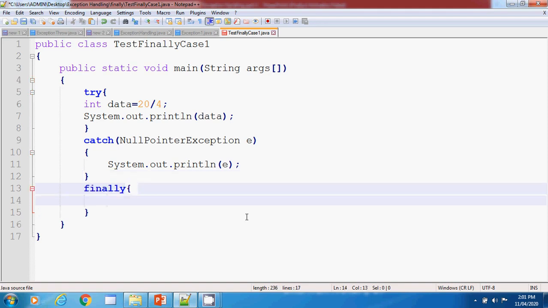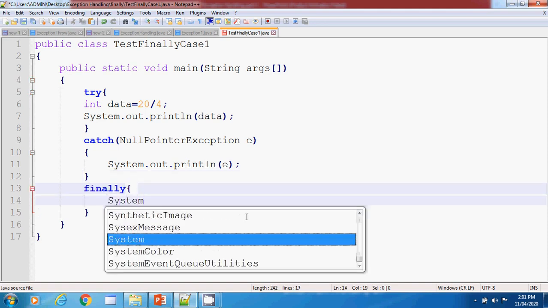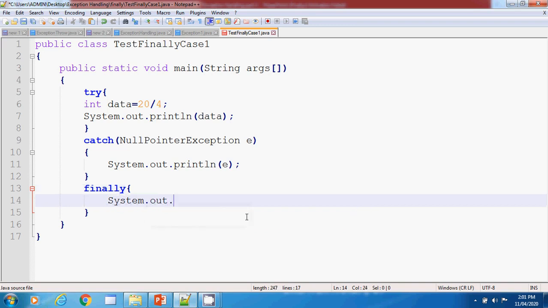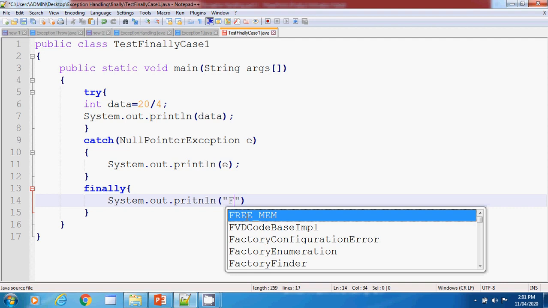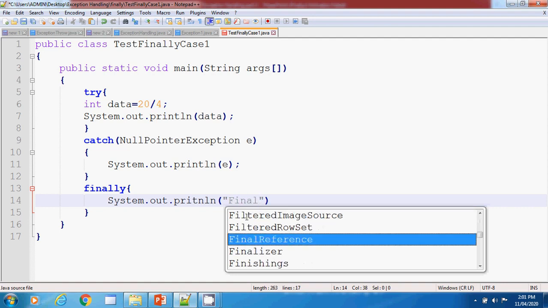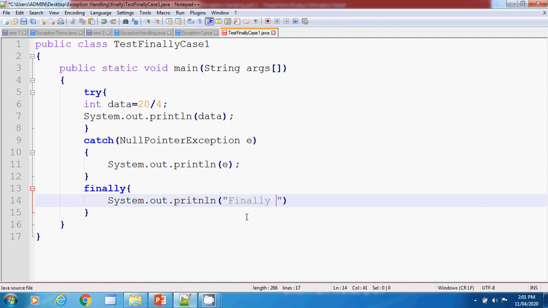Inside this finally block, I am again typing one print statement, and as we know that finally is always going to execute, we will put that statement: finally is always going to execute, right?